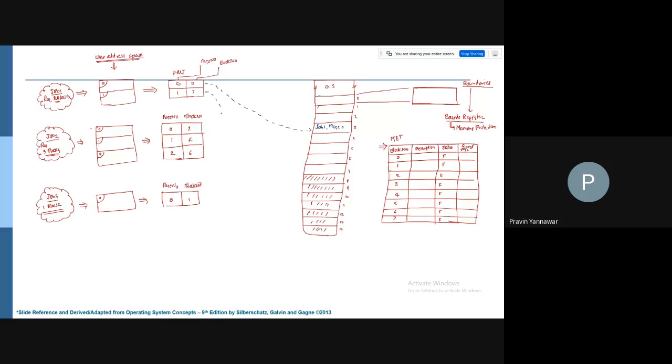Next is block 7, so job 1, page 1 will go here. Now if you look at this, the pages are contiguous logically, but they are not contiguous in primary memory. They are placed randomly on different blocks.